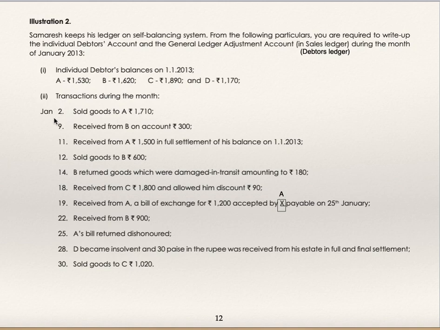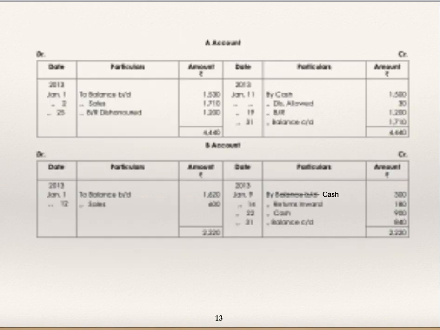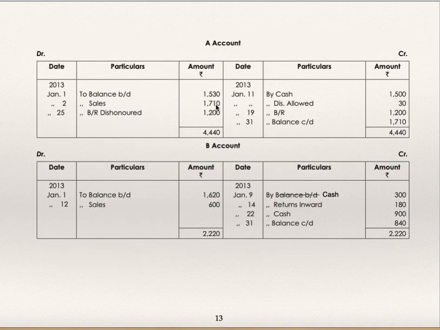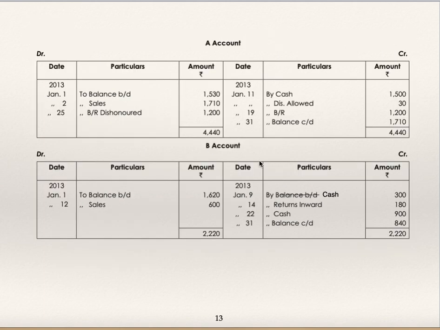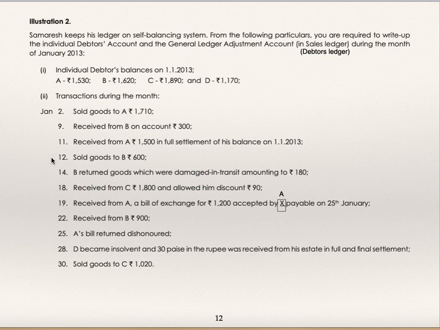Transactions during the month. On 2nd January, sold goods to A for 1710: to sales 1710 in A's account. Received from B on account 300, cash received from B. The entry is cash to B: B's account, by cash 300. The "by balance brought down" is a printing mistake. Received from A 1500 in full settlement of his balance on 1/1/13. A's balance was 1530, and he paid 1500 in full settlement.